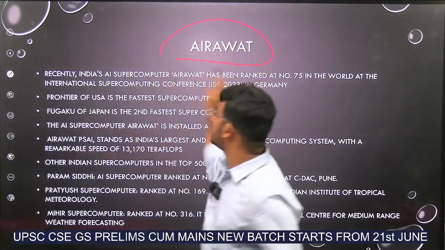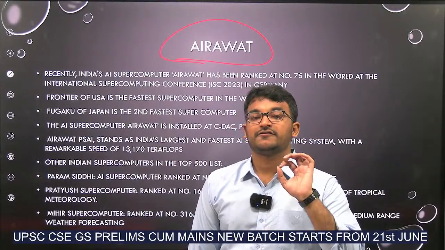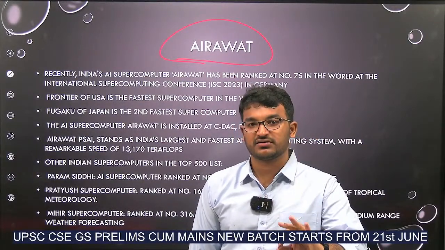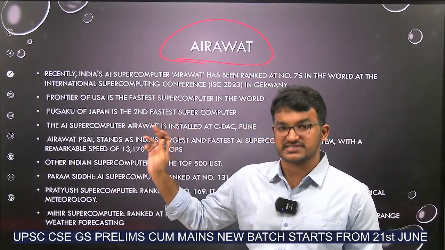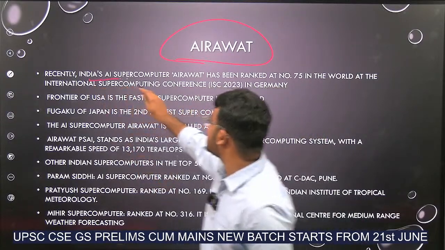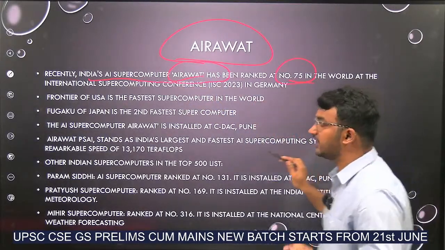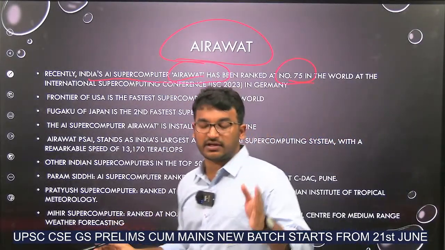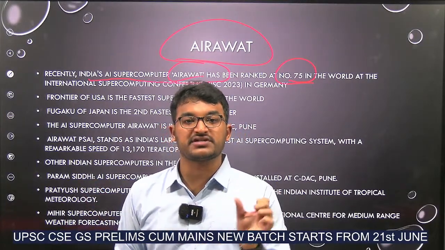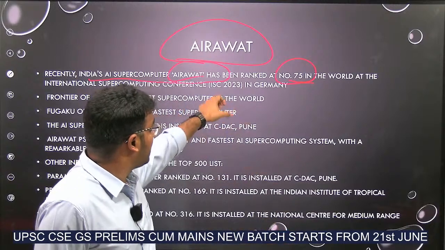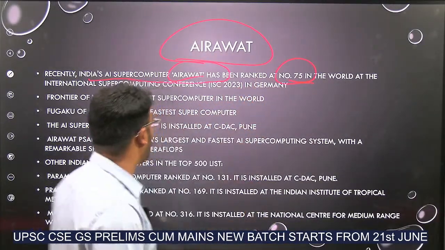Airavat. What is this Airavat? It is India's fastest supercomputer, developed by India, artificial intelligence supported. India's artificial intelligence supercomputer Airavat has been ranked at number 75 in the world. Okay, generally the top 1 to 500 rankings of supercomputers in the world will be given, and among India it is the first. It ranked 75 among the world. Okay, what is its name? Airavat.